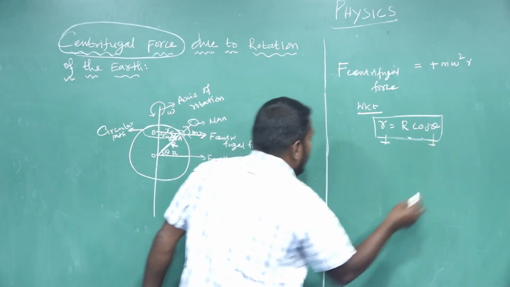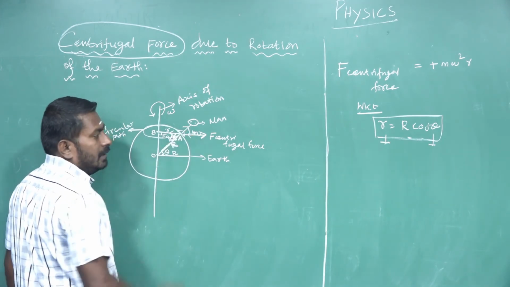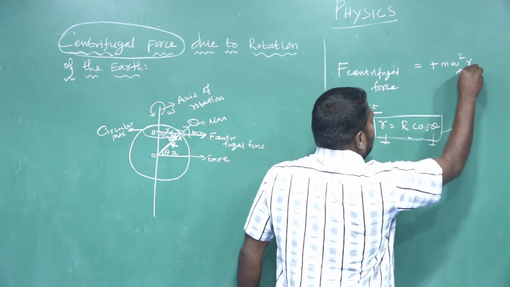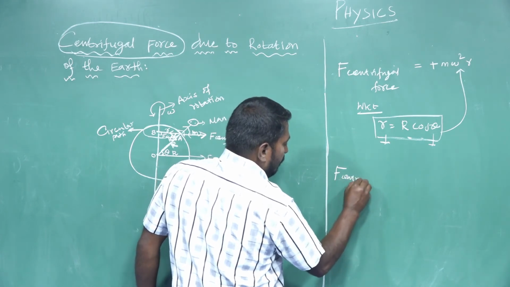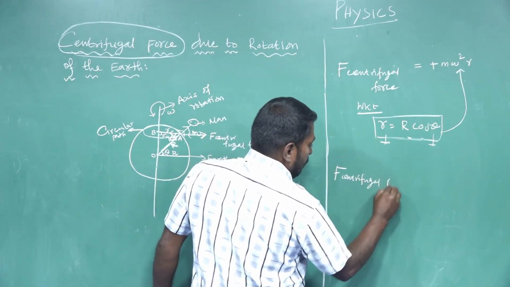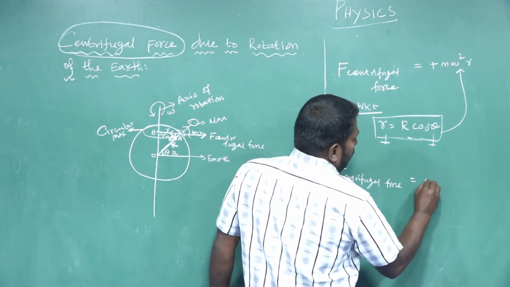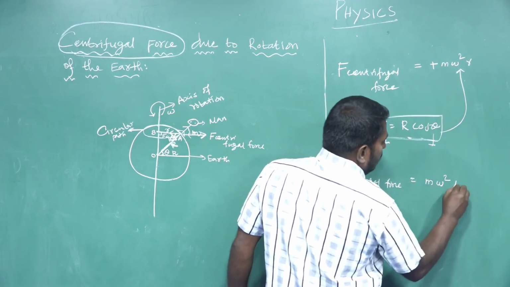Theta is the latitude of the earth where the man is standing. Substituting into this equation, the centrifugal force is equal to m omega square R cos theta.